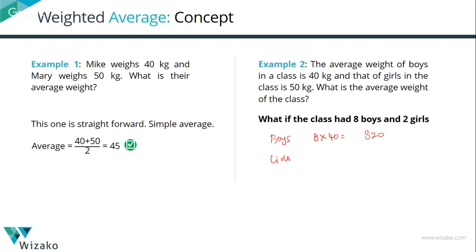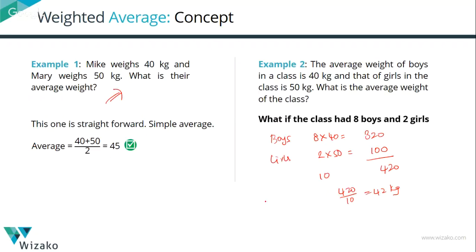Sum of the weight of the girls: there are 2 girls and their average weight is equal to 50. That makes it 100. So the sum of the weight for the entire class is going to be 420 for 10 students. So their average is 420 by 10, which is equal to 42 kgs. So one thing we know is that the average weight is not 40 as it was in this particular example. It could have been a 45, a 42, or a 48. It could be any number which is in between 40 and 50.